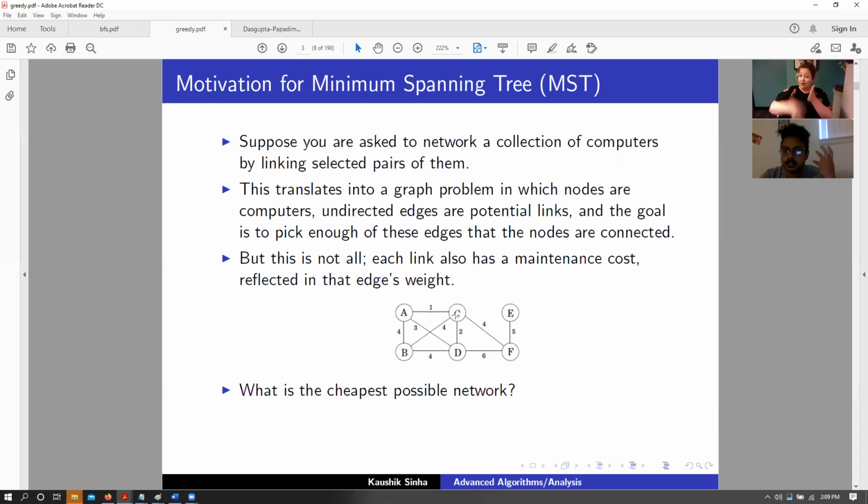So we are looking for algorithms that are essentially picking edges depending upon their weights, such that the overall cost of connecting this entire graph using the minimum edges possible is the minimum, right?